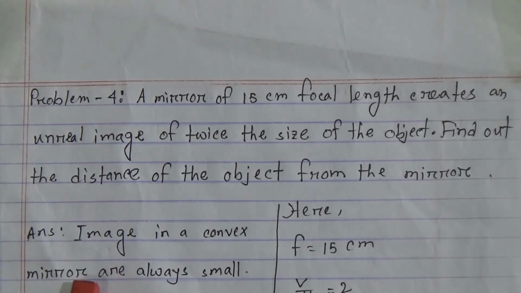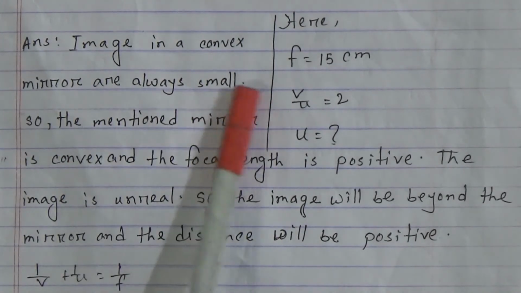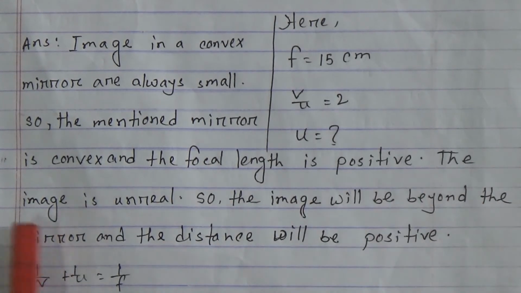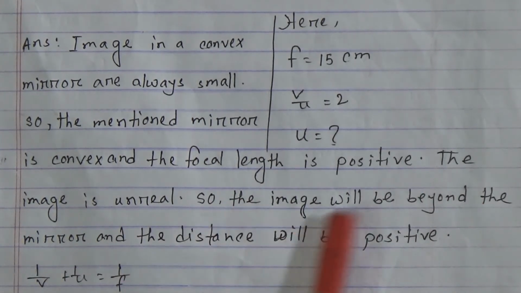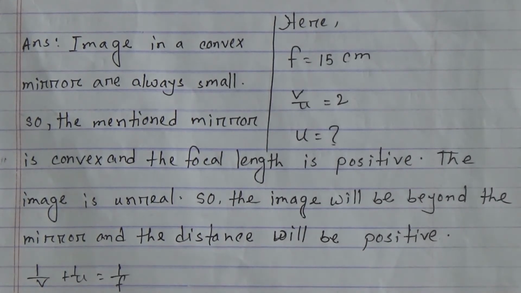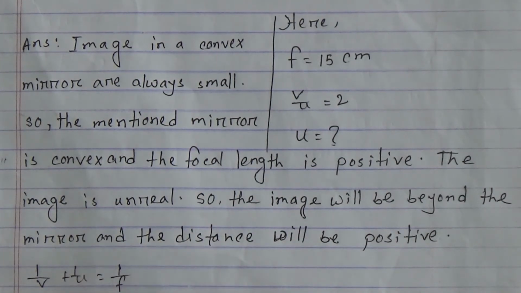My dear students, see, images in a convex mirror are always small. So the mentioned mirror is convex and the focal length is positive. The image is unreal, so the image will be beyond the mirror and the distance will be positive. So we use this formula, 1 by v plus 1 by u equals 1 by f, because the image is unreal.